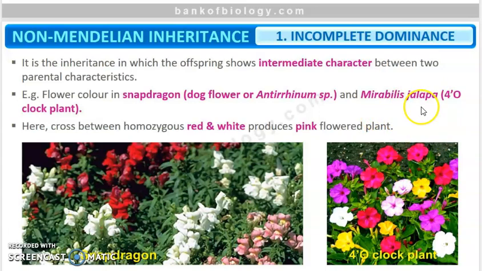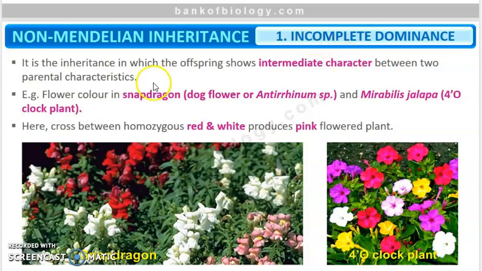What happened was, when they carried out the same Mendelian experiment with the snapdragon and Mirabilis jalapa, they were able to get a flower color which was different from both the parents, right?